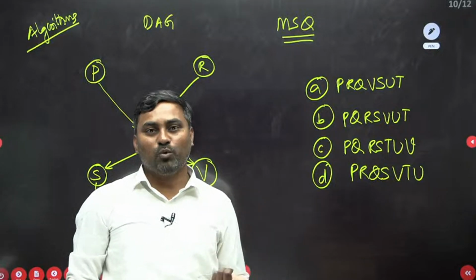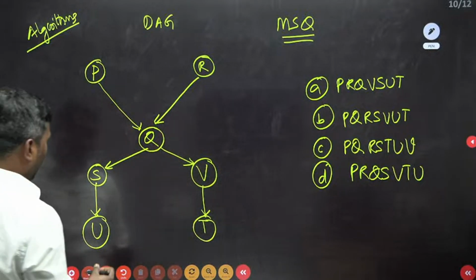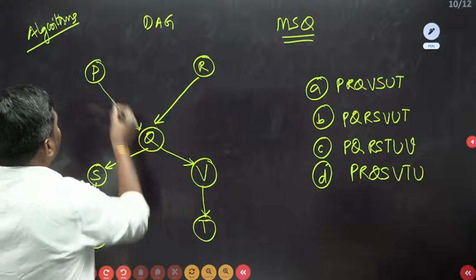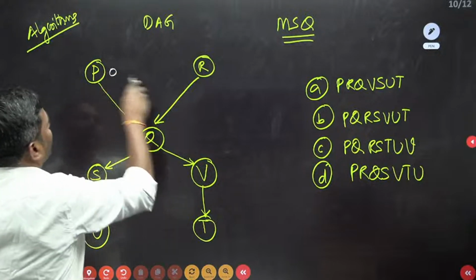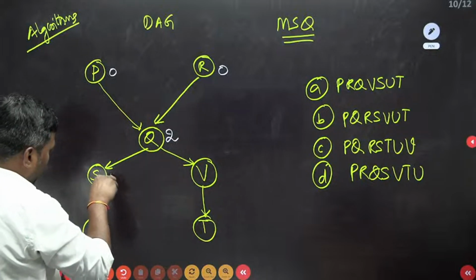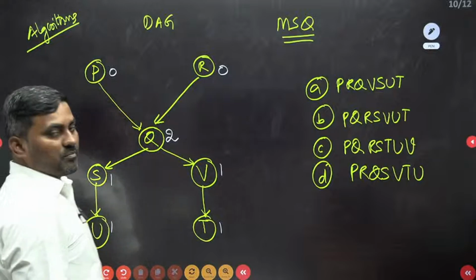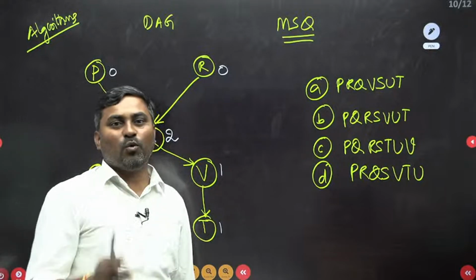Until the graph becomes empty. Now see the in-degrees. If I write the in-degree, what is it for this one? 0. For this, 0. For this, as of now, 2. For this, the in-degree is 1. In-degree is 1. In-degree is 1. In-degree is 1.